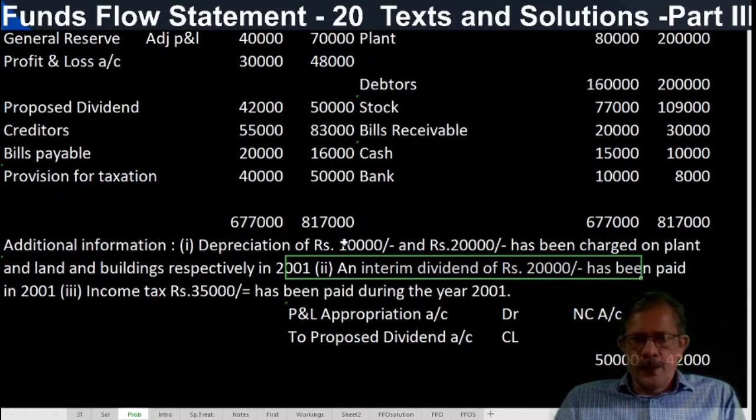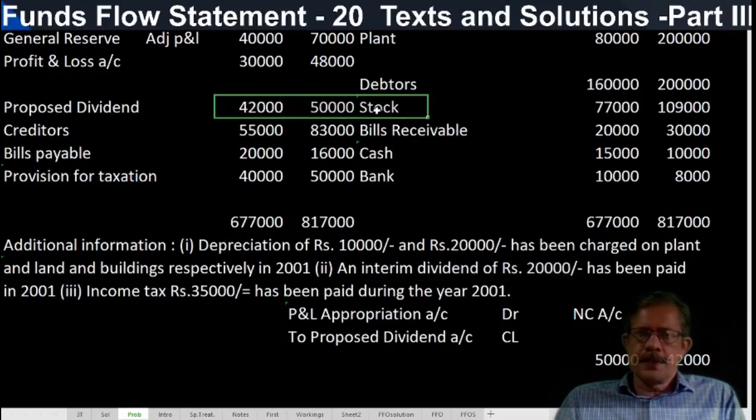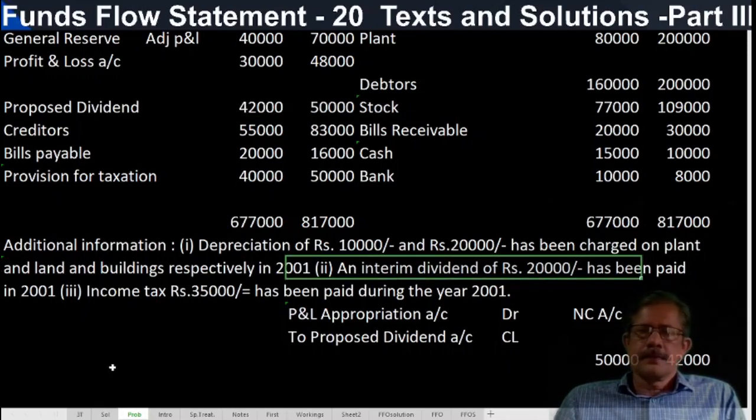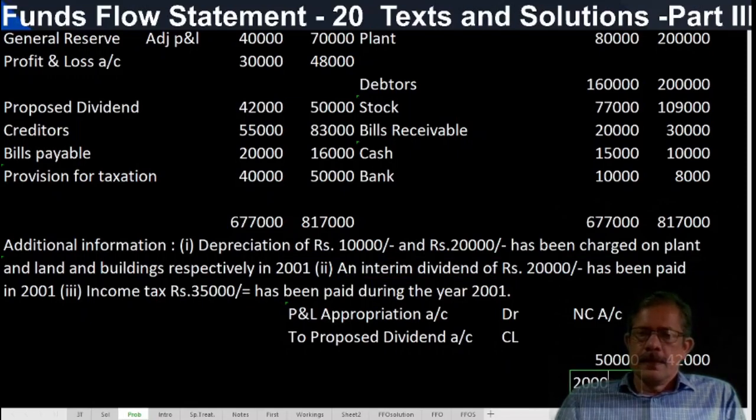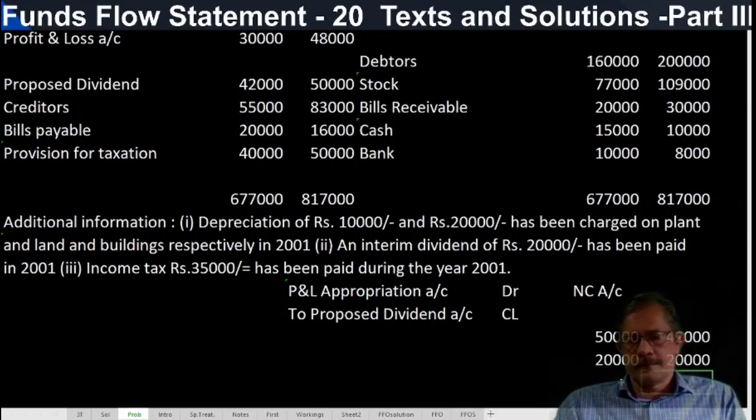So while doing the funds flow statement, interim dividend paid should be treated separately, and should not be confused with the proposed dividend. Interim dividend of 20,000 paid should be added to the funds from operation, that is, debited in the adjusted P&L account, and shown as an application. So source is increased by 20,000 and application is also increased by 20,000, payment of interim dividend.